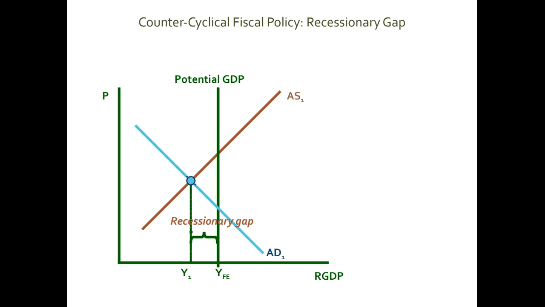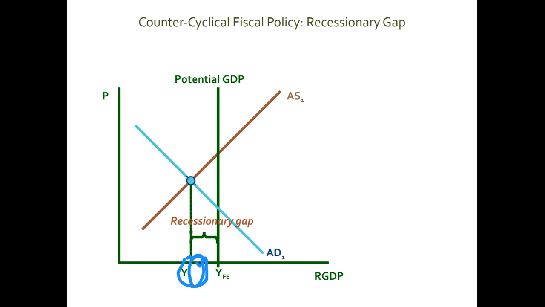If you notice, Y1 is the level of actual production in this economy. So right now, this country is producing at Y1. The full employment level is YFE. So the gap between YFE and Y1 is called a recessionary gap. That is, we have unemployment in this country.